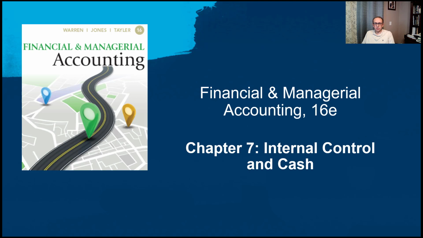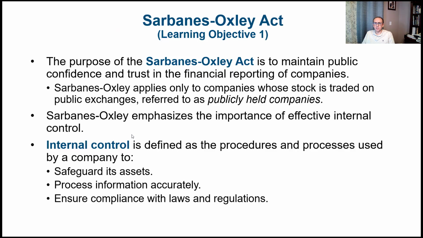So the first thing that we're going to start talking about in this chapter is Sarbanes-Oxley Act of 2002. This is an important act that affected the accounting profession and also auditors, which are the people who review and verify the financial statements. The purpose of Sarbanes-Oxley was to maintain public confidence and trust in the financial reporting of companies. In the late 90s, early 2000s, there were a lot of financial scandals and people lost trust in the financial statements of these big companies. So Sarbanes-Oxley Act was to bring confidence back again and trust in these financial statements and the financial records.